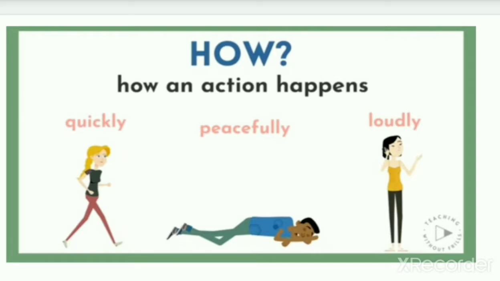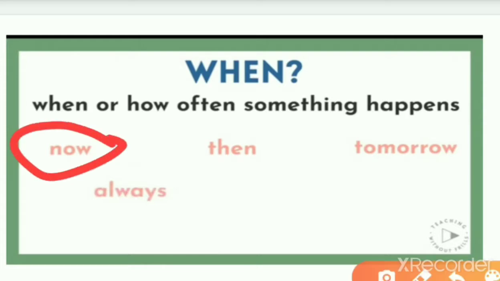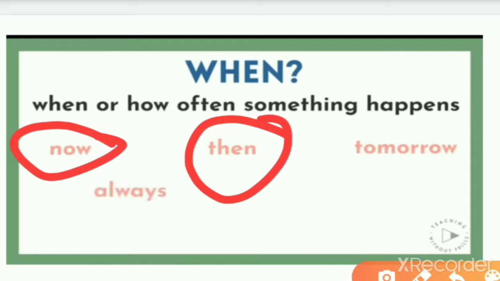peacefully, loudly. And when or how often something happens: now, then, tomorrow, yesterday, always, regularly, early.